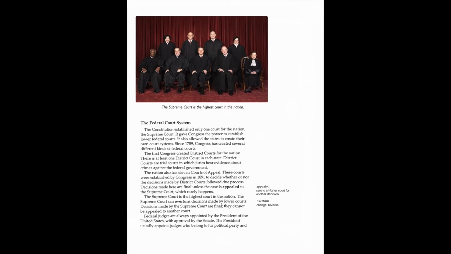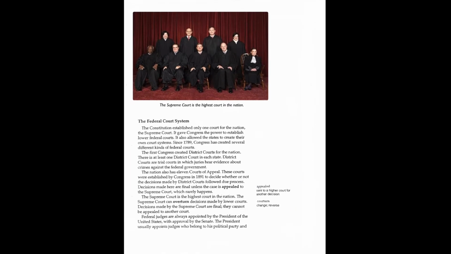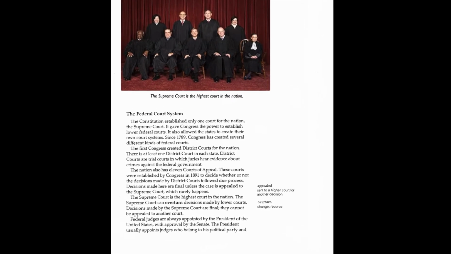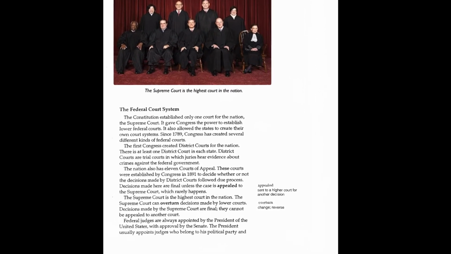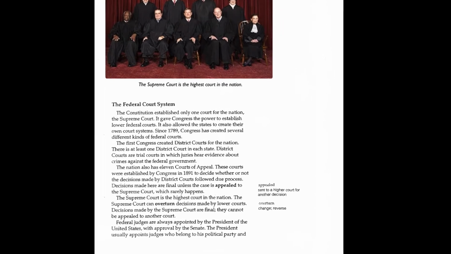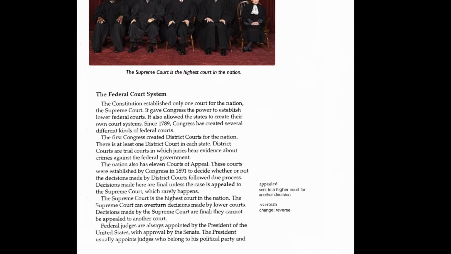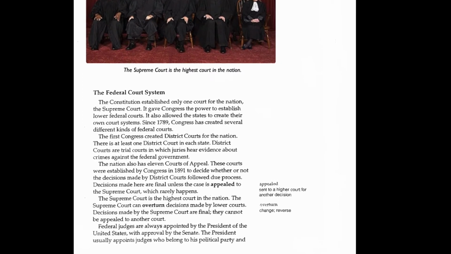The federal court system. The Constitution established only one court for the nation, the Supreme Court. It gave Congress the power to establish lower federal courts. It also allowed the states to create their own court systems. Since 1789, Congress has created several different kinds of federal courts. The first Congress created district courts for the nation. There is at least one district court in each state.